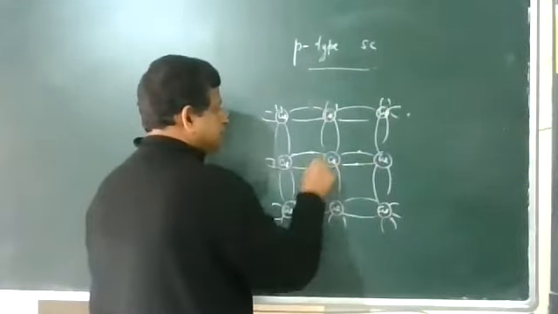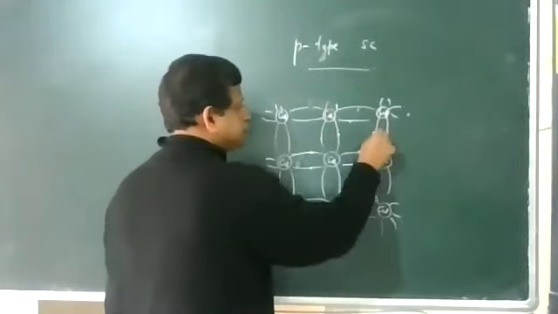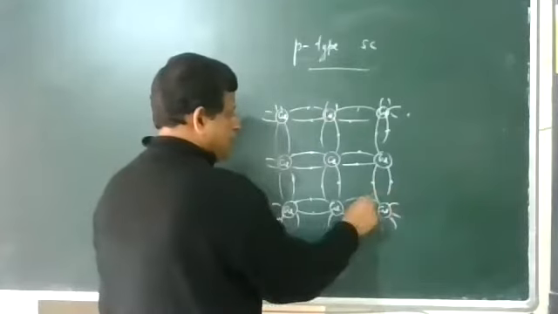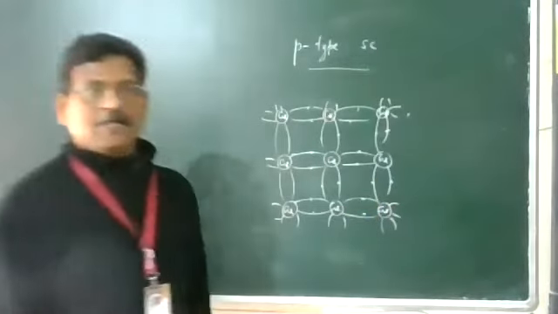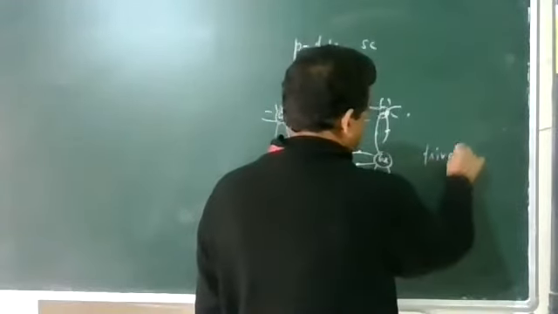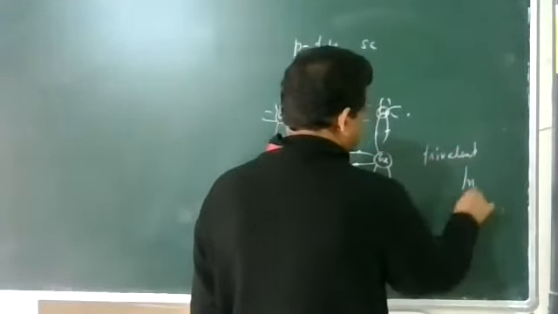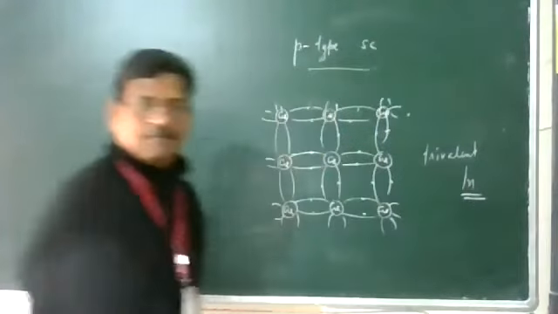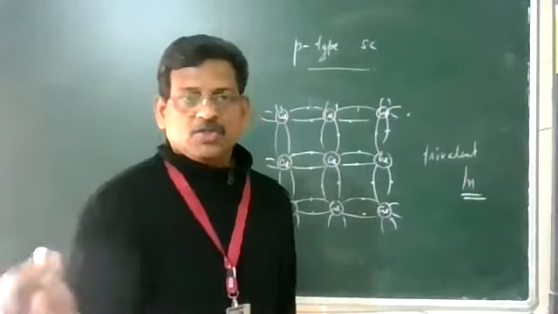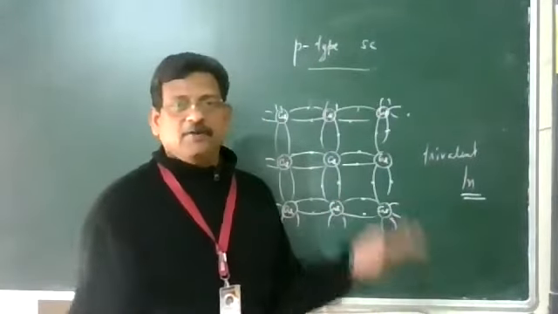All bonds are intact. Now we are going to add a trivalent impurity. For example, I am taking indium. So indium is coming. You have to give it the place.